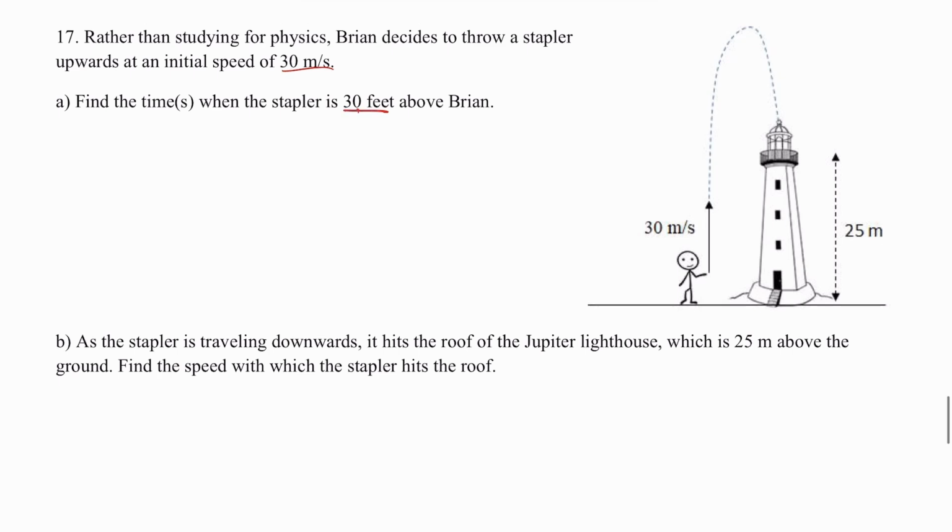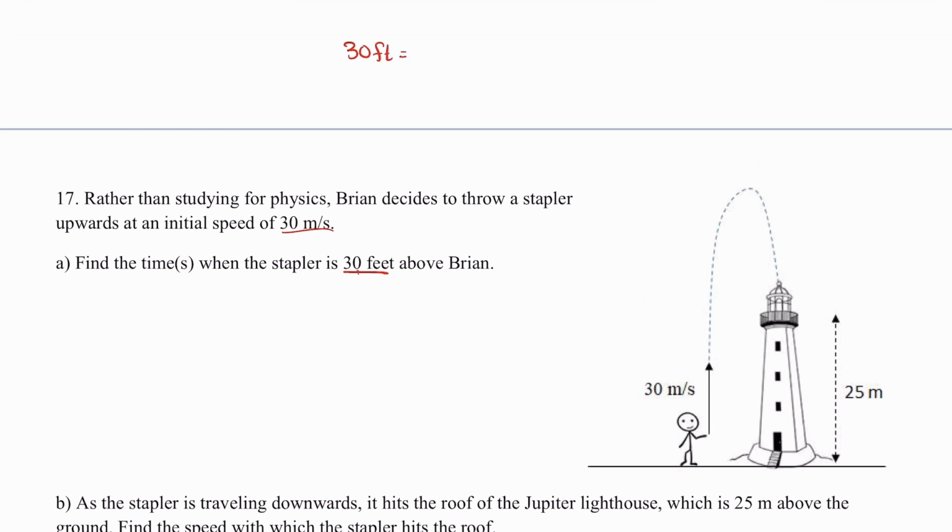Well, I can quickly convert 30 feet into meters. So it's going to be 30 feet multiplied by my conversion factor. 1 foot is 12 inches to cancel out the unit of feet. 1 inch is 2.54 centimeters. That cancels out the inches. I know that 100 centimeters is equivalent to 1 meter. Now I have everything I need to convert into meters, and that's going to give me around 9.1 meters.